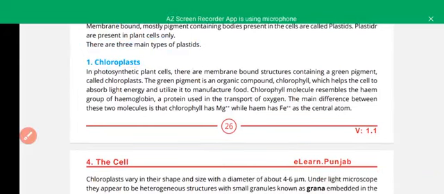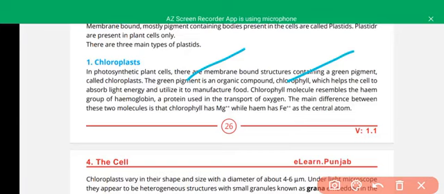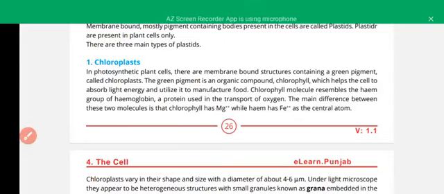Chloroplast is also a double-membraned organelle. It contains a green pigment, chlorophyll. Chlorophyll has the same structure as hemoglobin, except that it contains magnesium instead of iron. Chlorophyll molecules resemble hemoglobin; the only difference is that it contains magnesium.